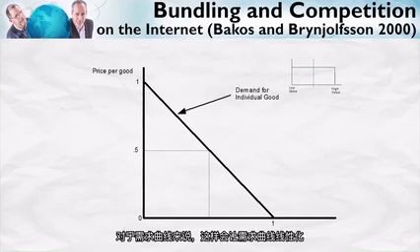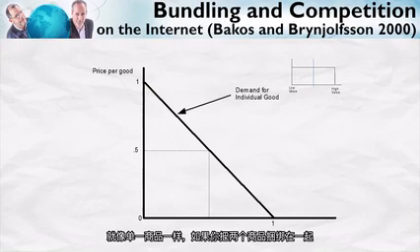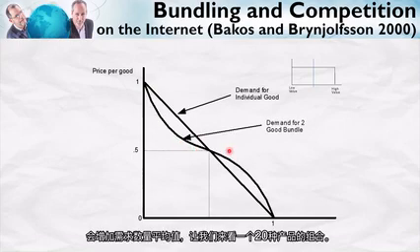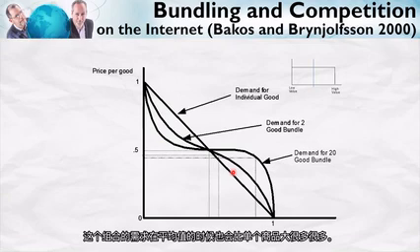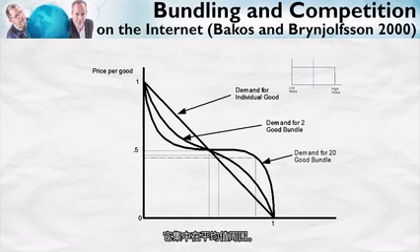In terms of a demand curve, this setup means that the demand curve is linear, like this, for an individual good. But if you have a two-good bundle, it increases the quantity demanded at the mean. Let's in fact take a look at a 20-good bundle. So the demand for a 20-good bundle, even though each individual good in that bundle has this linear demand, the demand for the bundle itself is much greater at the mean. It's concentrated around the mean.